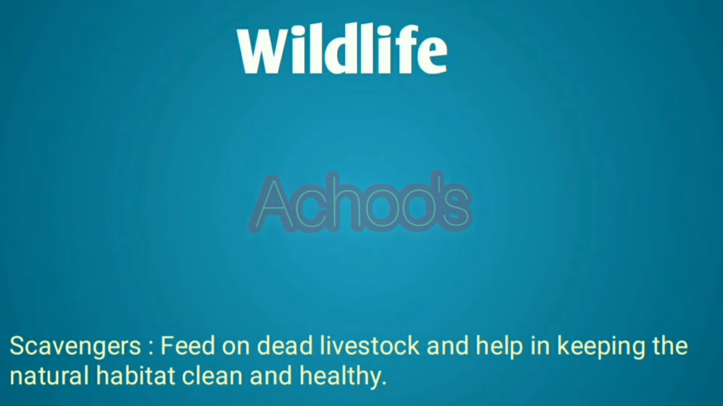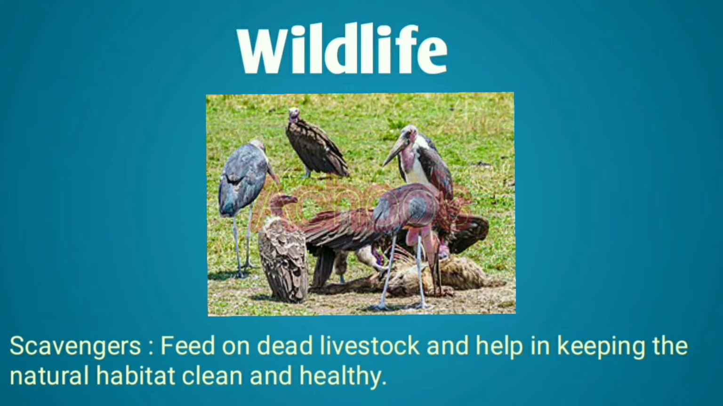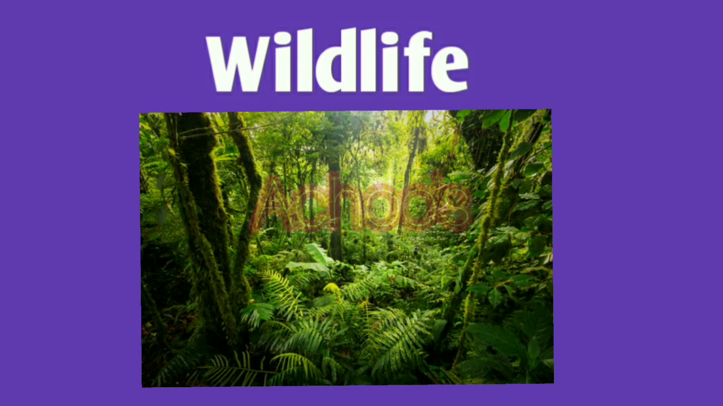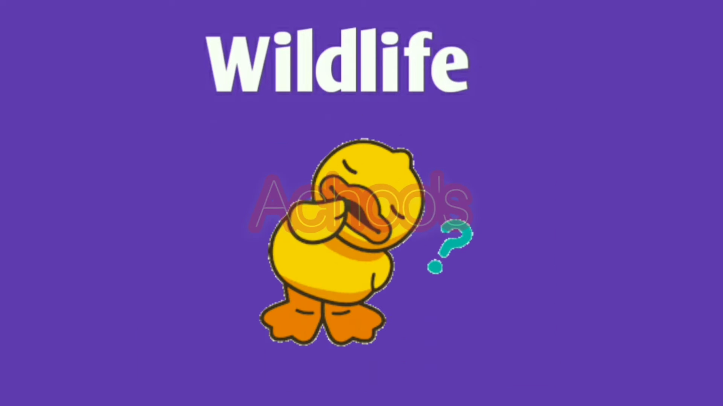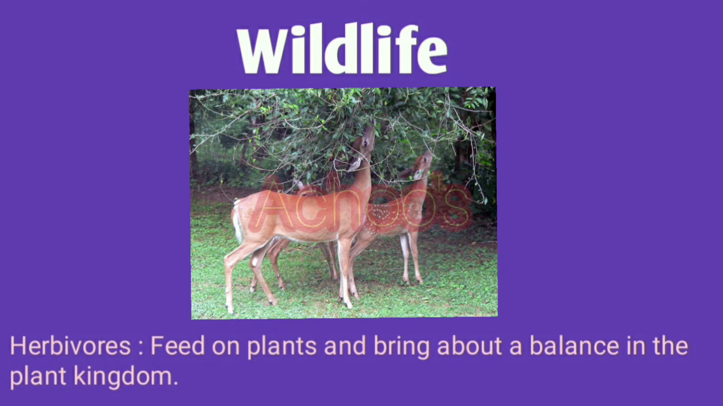And when we talk about scavengers, birds like vultures come to our mind. They feed on dead livestock, meaning the animals which are dead, and help in keeping the natural habitat clean and healthy. Children, have you ever wondered that there are so many plants, grasses, and also shrubs, right? So, what if nobody eats those? Is it possible to maintain a balance in the environment then? No. That is why we have herbivores. They feed on plants and bring about a balance in the plant kingdom.